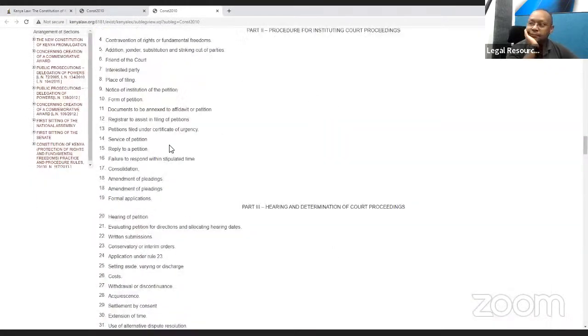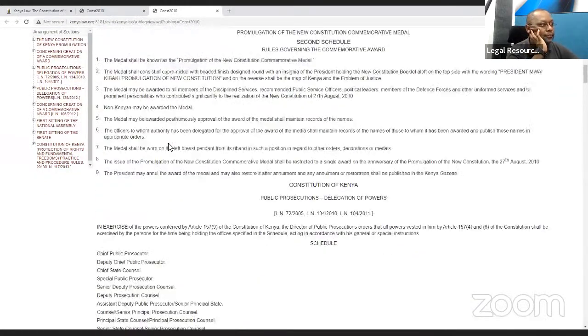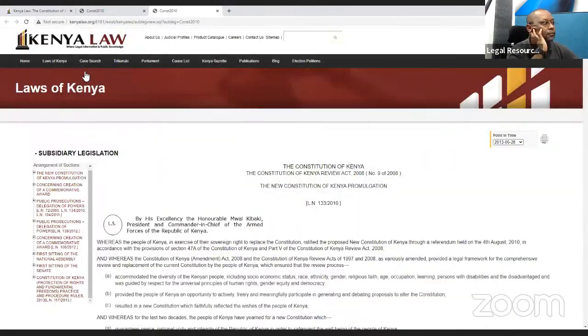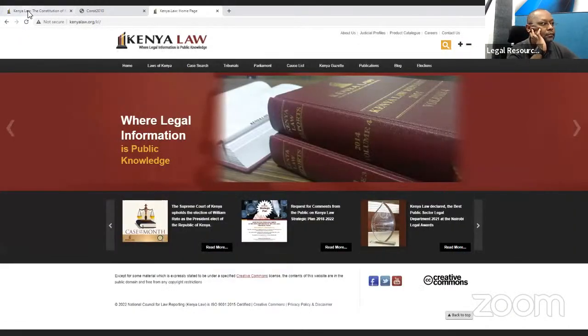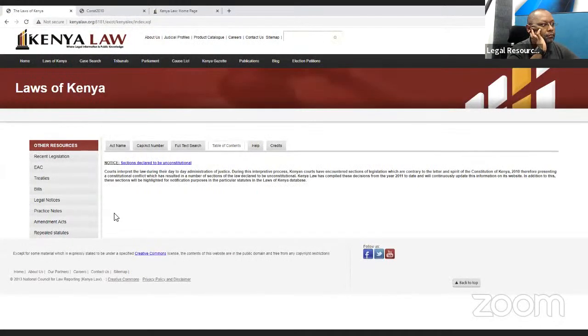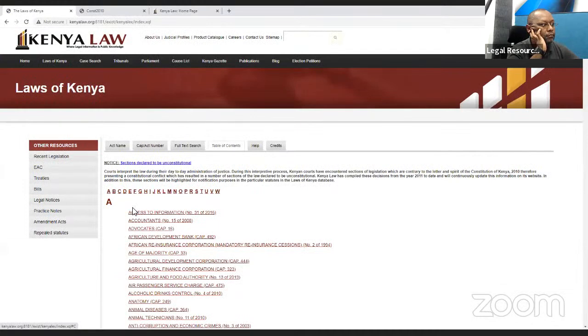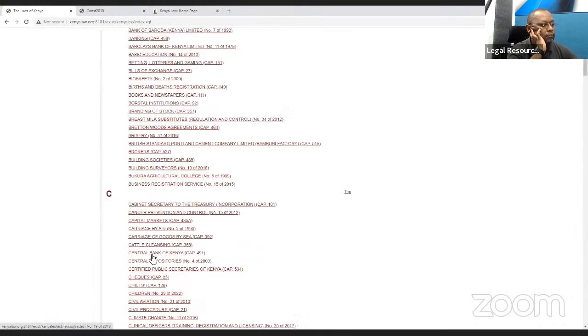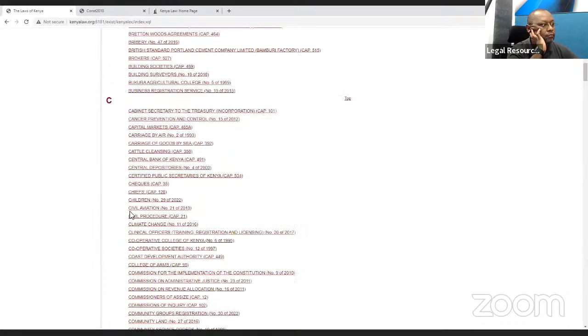So let me take you back to the homepage so that we can have a look at other things that relate to our Kenya Law website. Remember, we had already opened here. And let's say we want to have a look at the existing statutes. So even the ones that are made in 2022 will also be here. For example, we saw the Children Act, and as you can see here, the Children Act number 29 of 2022 is already displayed here.